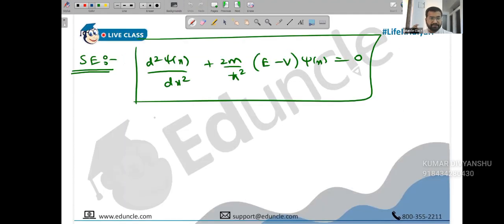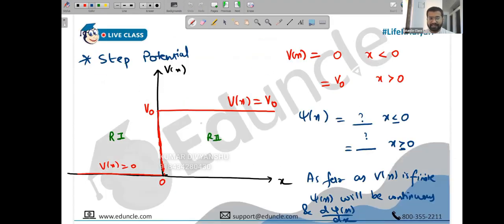Sure. All we did is, first of all, I just wrote the Schrodinger equation. Secondly, we don't know whether this value of E will be less than the step potential or greater than the step potential. So there are two cases in step potential. One where incident energy is greater, the other where incident energy is lesser. Today's lecture is completely on the greater case. Tomorrow we'll take the lesser case.